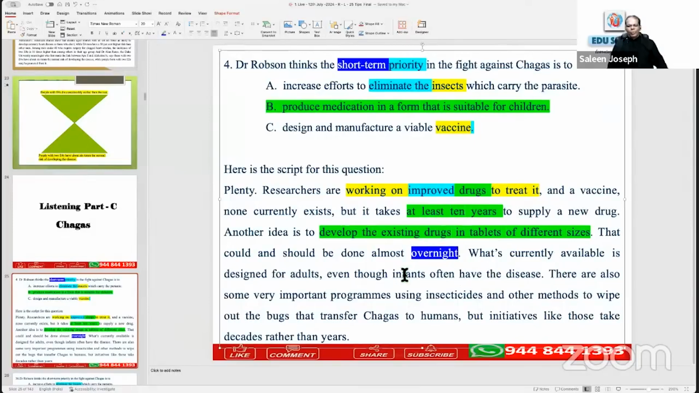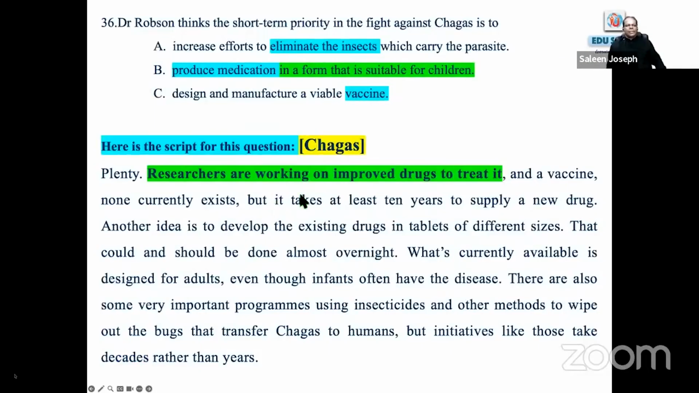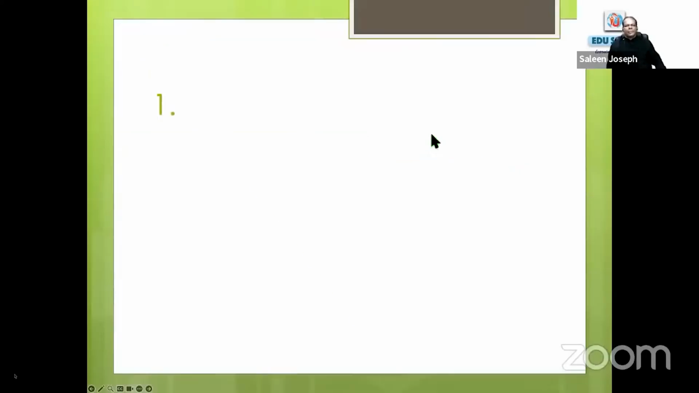Then one more option is there about insects, right? Insecticides. They said things like those take decades rather than years. Takes decades. Is it short term? No, long term. You can adopt any method. If the topic sentence is there, fine. Otherwise, short term is the hedging word, short-term priority, and just look into the time expressions. I am coming to that strategy later, that's why I'm not explaining it here. So easy and cool. Hope this is clear. Researchers are working on improved drugs to treat it.